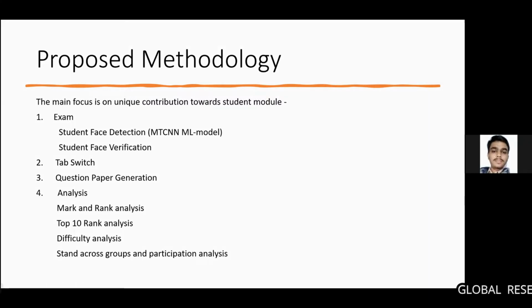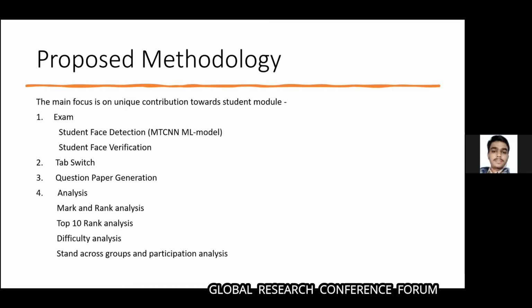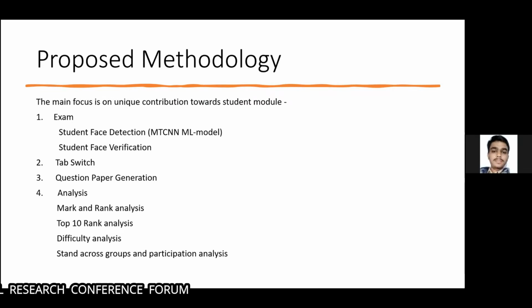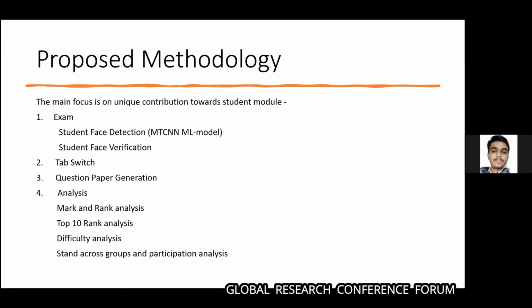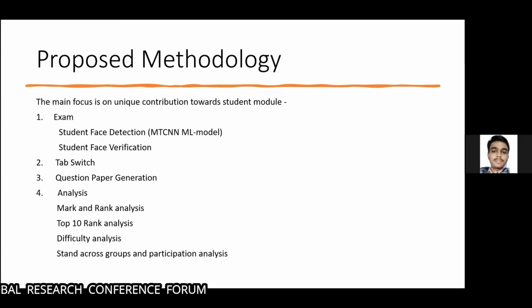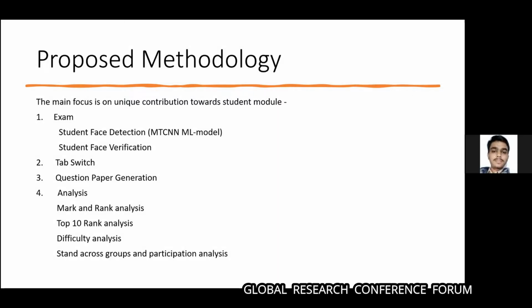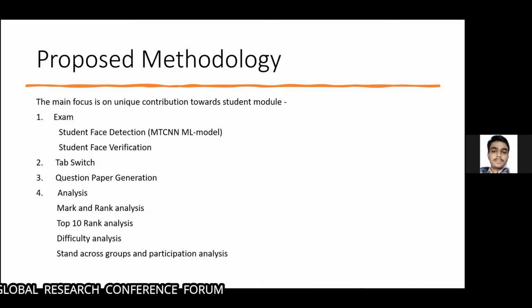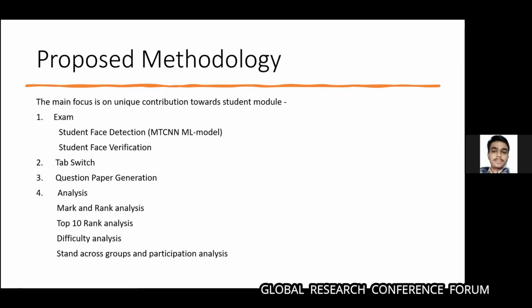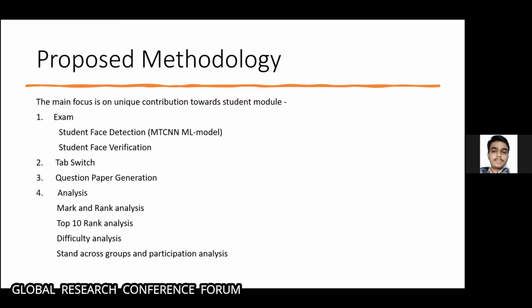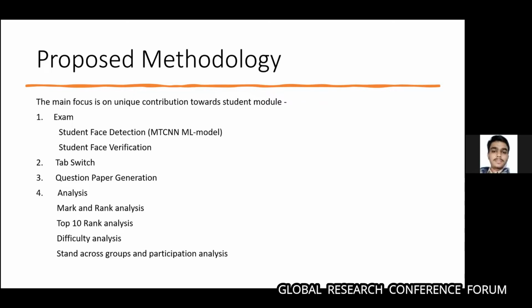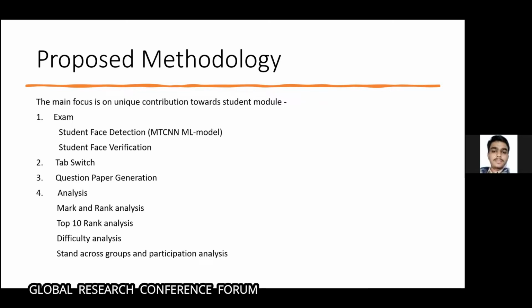To detect the faces of the student while giving the exam, images taken through the camera are provided as input to the MTCNN, a face detection algorithm, and the output will be all the faces identified or detected through the camera from the image. This will help in finding the student's face position, and also let us know how many people are in front of the camera while giving the exam. Then face verification will ensure authentication of the student, which is done using an evaluation method called dissimilarity measure, calculated using cosine similarity.